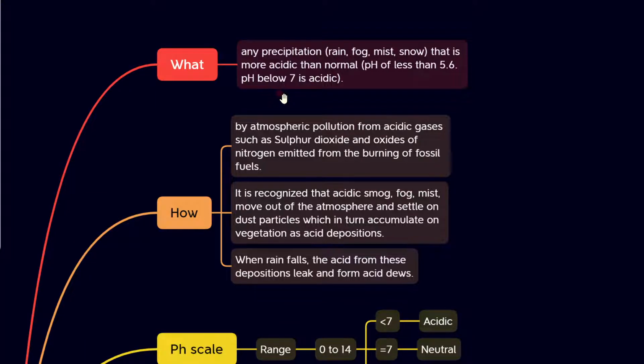How is it formed? By atmospheric pollution from acidic gases such as sulfur dioxide and oxides of nitrogen emitted from burning of fossil fuels. It is recognized that acidic smog, fog, mist move out of the atmosphere and settle on dust particles, which in turn accumulate on vegetation as acid depositions. When rain falls, the acid from these depositions leak and form acid dews. So this whole thing explains the acid rain, how it is formed, the whole picture of the acid rain.